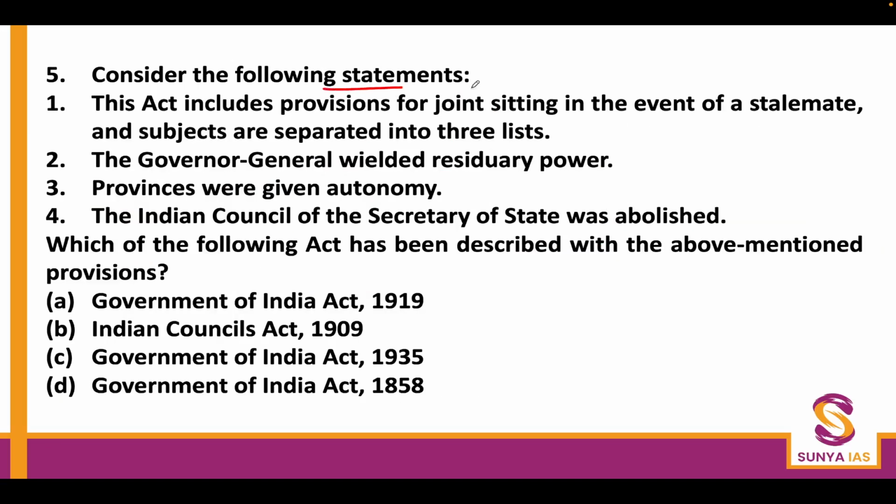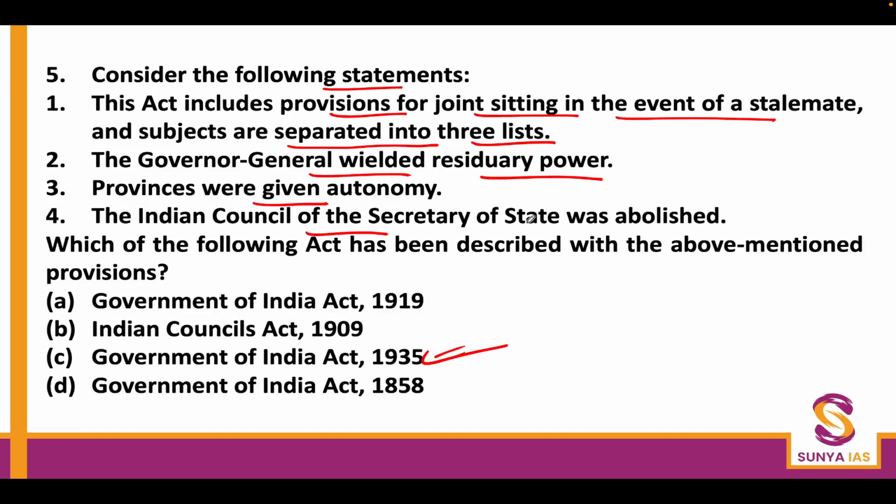Fifth question. Consider the following statement. This act includes provision for joint sitting in the event of a stalemate, and subjects are separated into 3 lists. The Governor General wielded residuary power. Provinces were given autonomy. The Council of the Secretary of State for India was abolished. And this is the Government of India Act 1935.